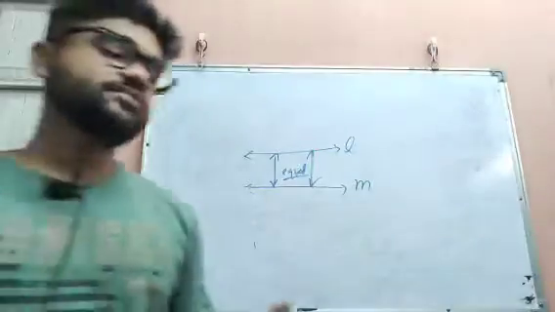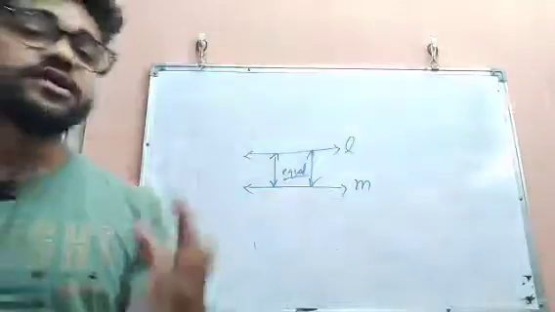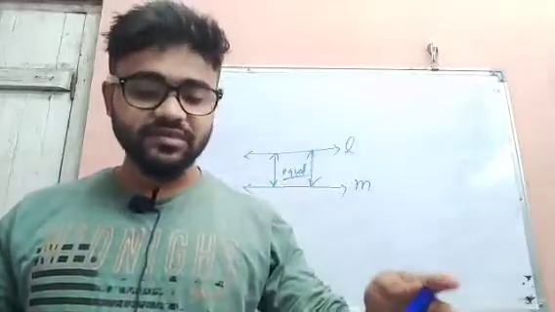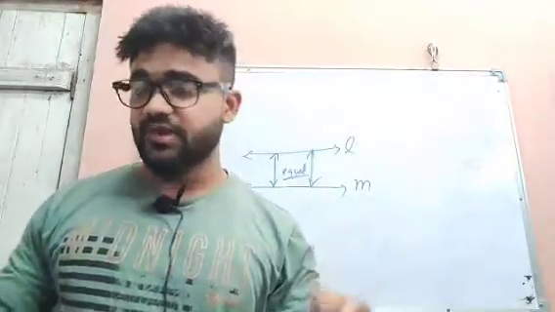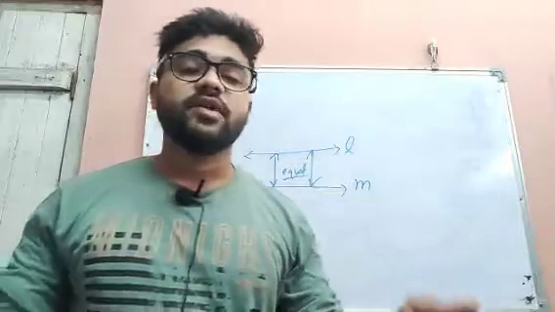And one very common example of parallel lines in our practical life is what? Railway tracks. The railway tracks are always separated by the same distance. That's why they are considered parallel lines.